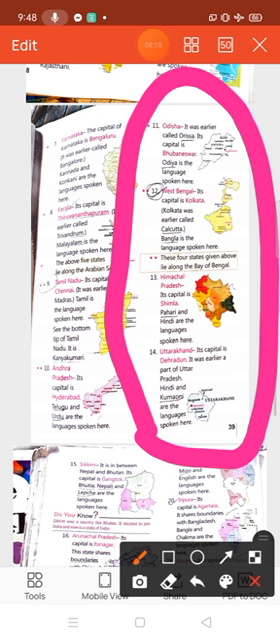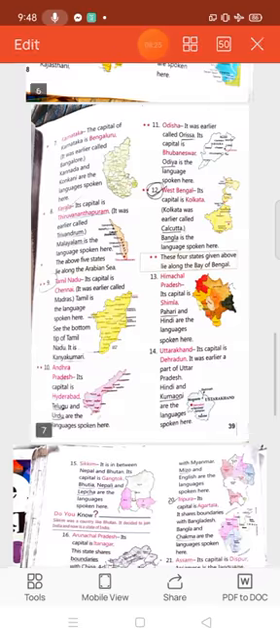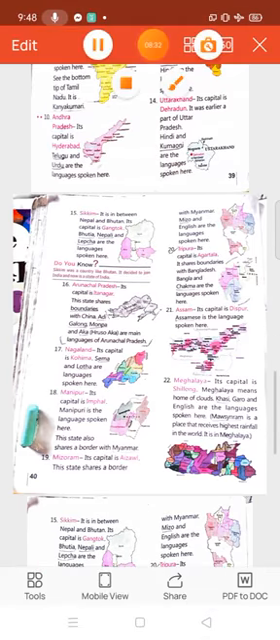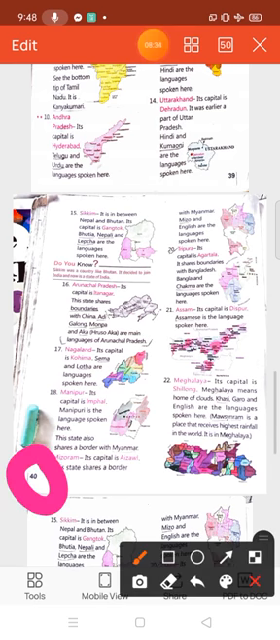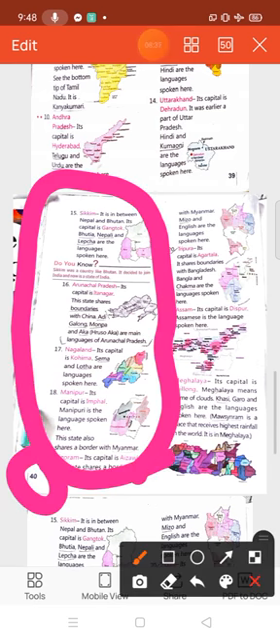Now we are going to read page number 40. I am going to read page number 40. So everyone open page number 40, and I am going to read this part now. Okay, so page number 40, serial number 15,